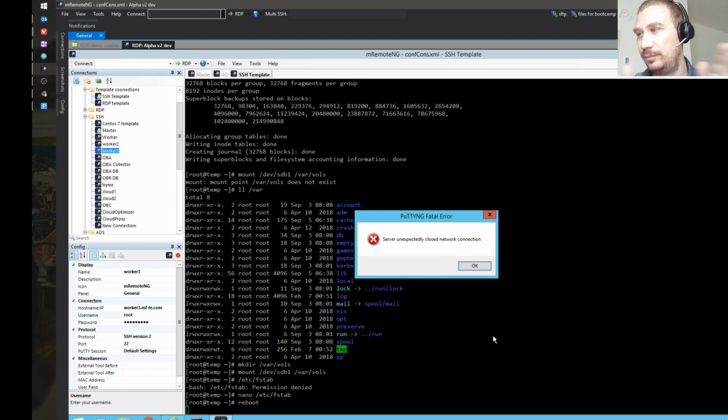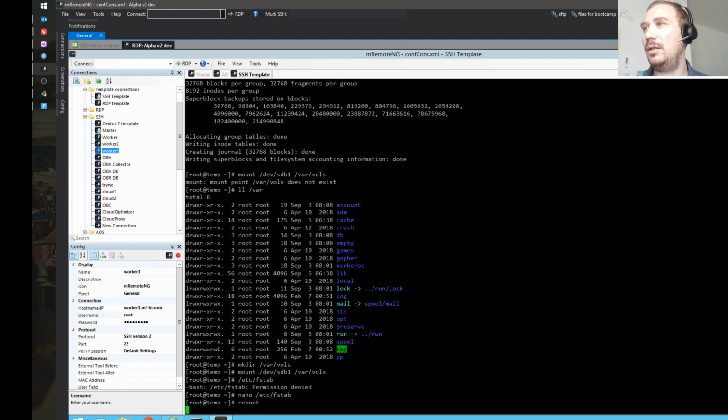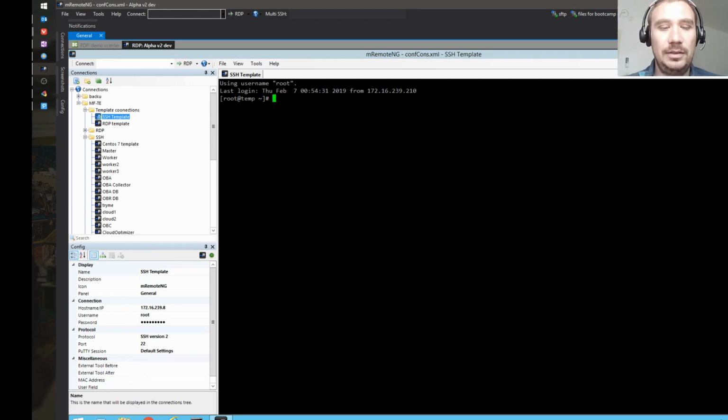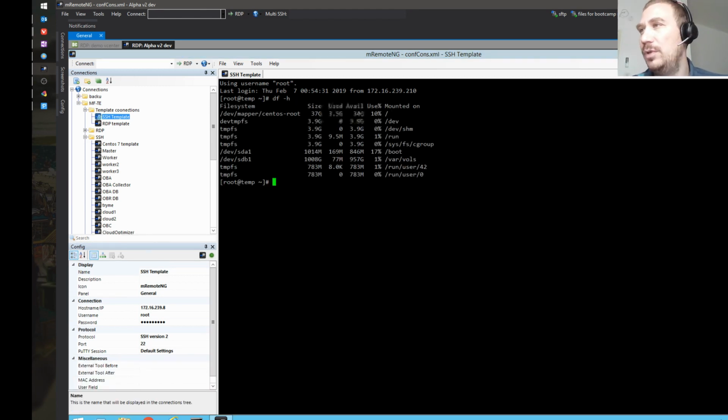Reboot. So it's a pretty powerful machine. It should be rebooting itself pretty fast. Let's give it a try and see how it goes. So let's see, df -h. Do we have it? And there we go. So this is sdb, and yes, /var/vols. Fantastic. So now we have a 1 terabyte hard drive, and it's time to save it into a snapshot.